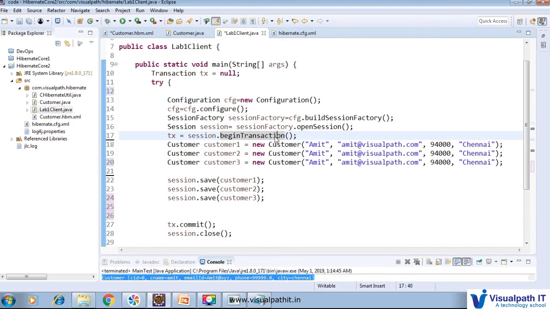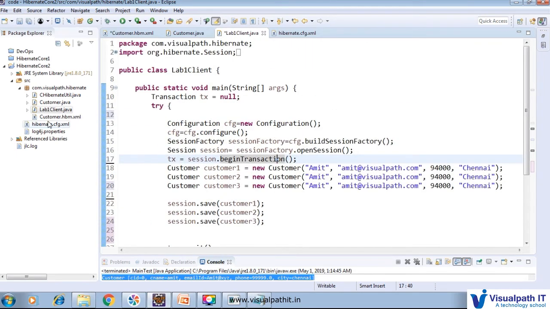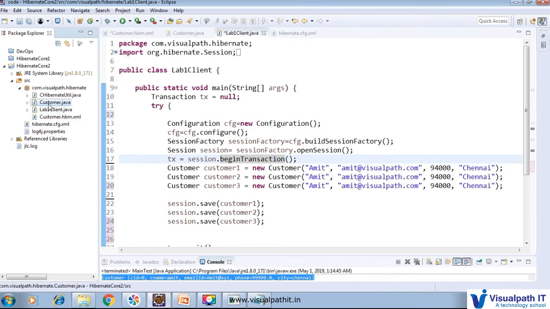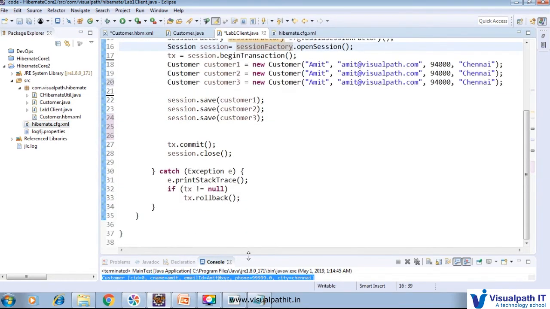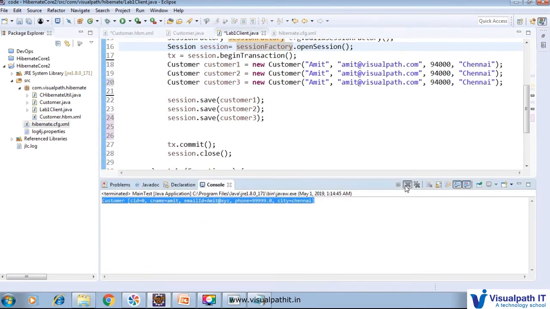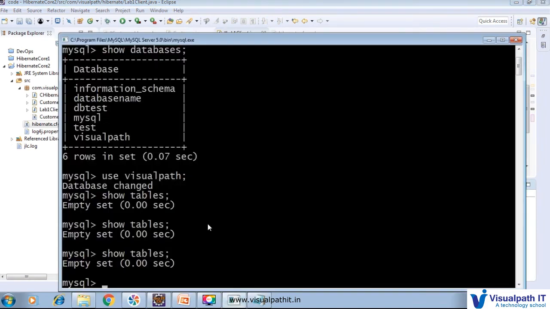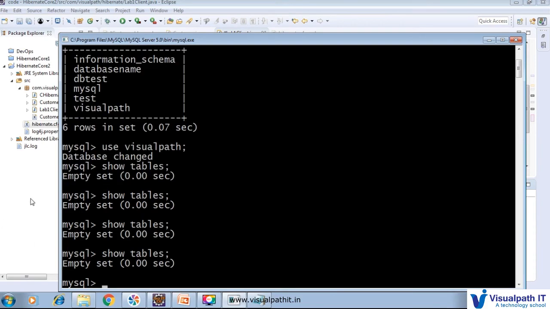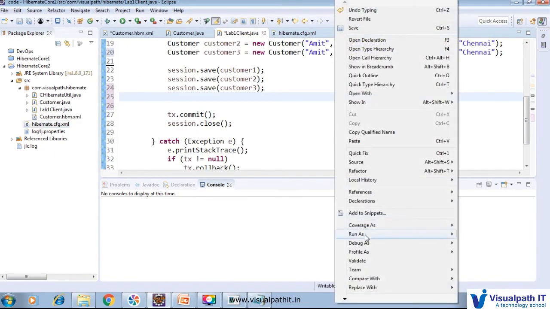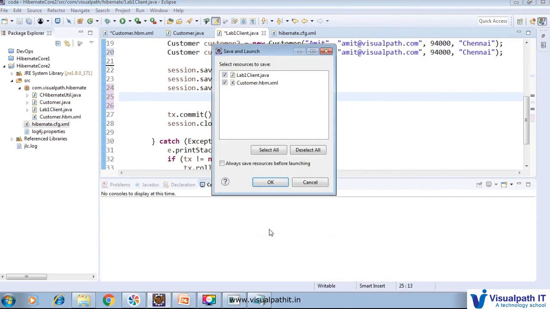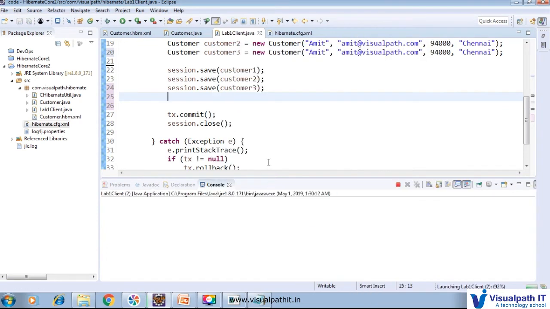So this code is done. Here we see the customer class, but don't look at this class right now. Now it is done and we are going to do the operation. Let me clear this one, and we will check again. There is no table here. So we just run this code: right click and run as Java application, because we have the main class, so we'll run it.